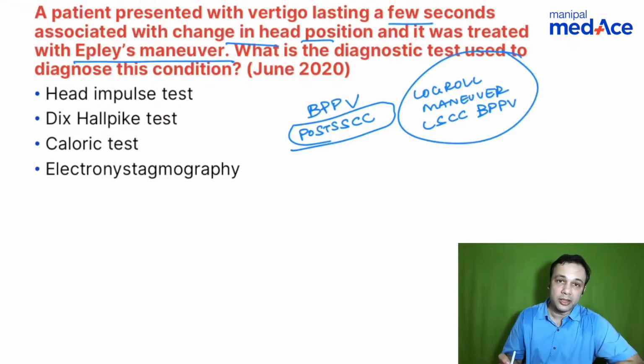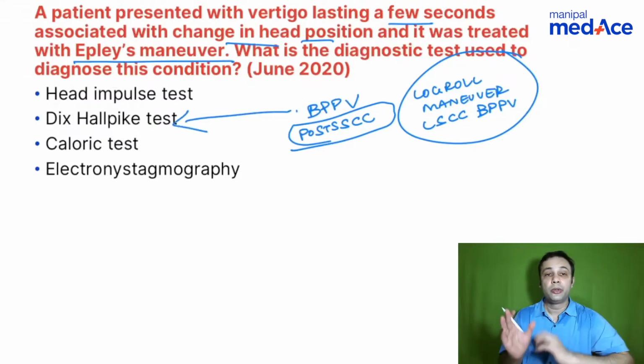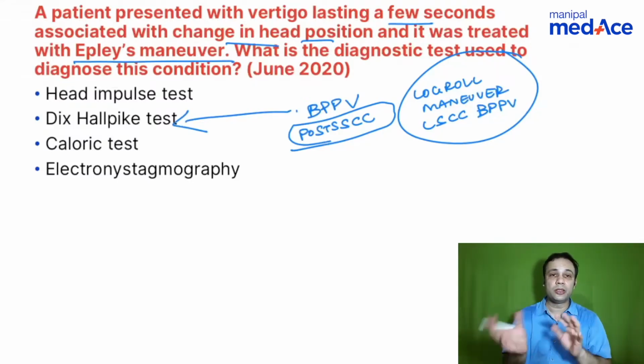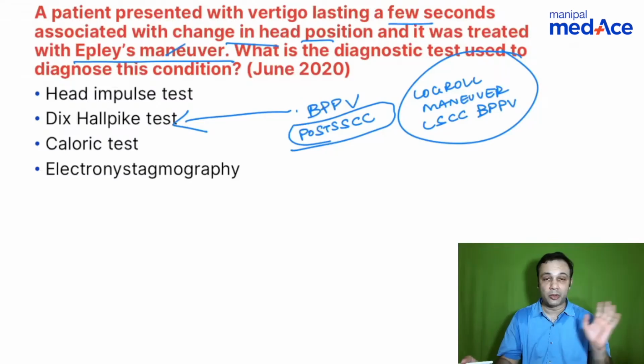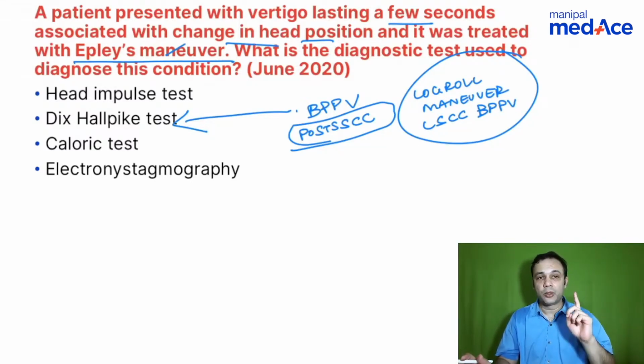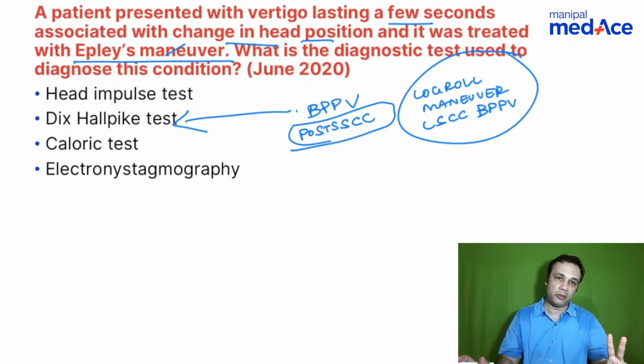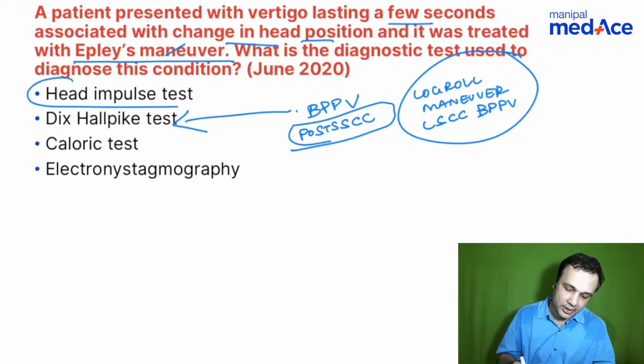Let's look at the options. What is the diagnostic test used to diagnose this condition? Okay, so you have BPPV, rightly mentioned stardust. It is Dix-Hallpike test. So you do a Dix-Hallpike test in the same sitting. You can do the particular maneuver, that is Epley's Simon's in case of posterior semicircular canal BPPV, and log roll maneuver in case of lateral semicircular canal BPPV. Remember, Dix-Hallpike test you can always use to find out lateral semicircular canal BPPV as well as posterior semicircular canal BPPV. What about head impulse test?